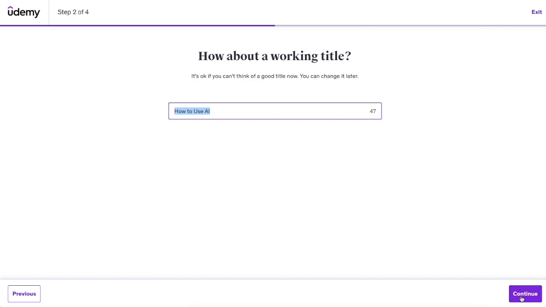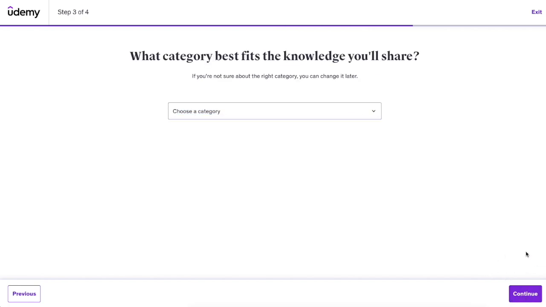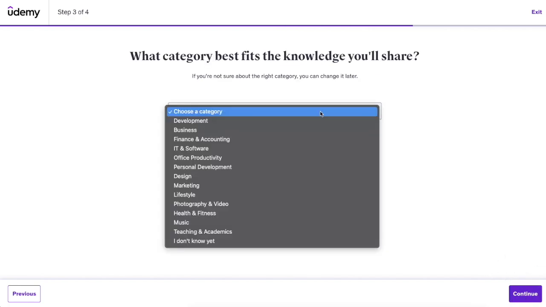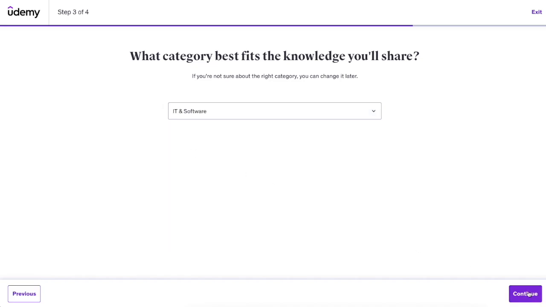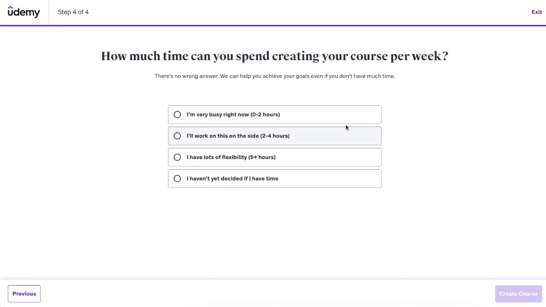And then let's click on Continue on the right hand side. Then we can choose the category. So let's do IT and software, then continue, and then choose how busy you are. So for example, I'm going to choose this. I'm very busy right now, so I'll only be able to create like 2 hours a week at most. And then let's click on create course.